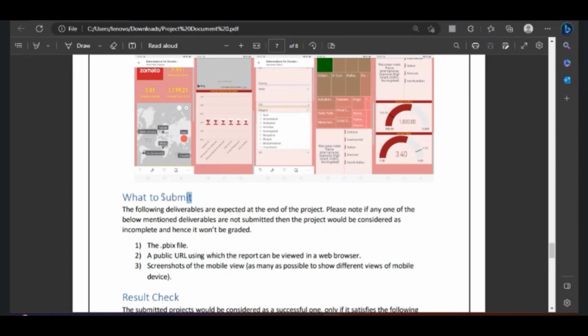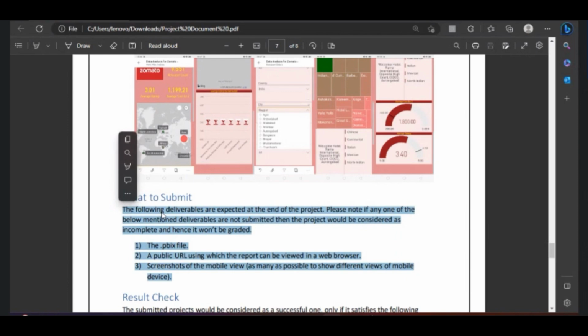Then what to submit? They will give you the criteria. This they will upload in the Jira dashboard. What is that Jira dashboard? One day, just before the completion of the course, I will show you how the Jira dashboard would be and how the tasks would be allocated there. So there they will give you the criteria. This criteria would be shared on the Jira dashboard because you need to update your task there only.